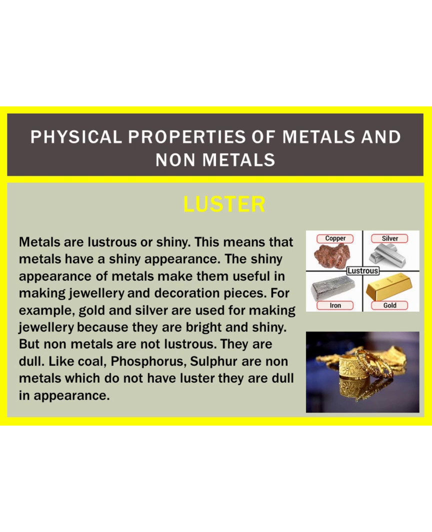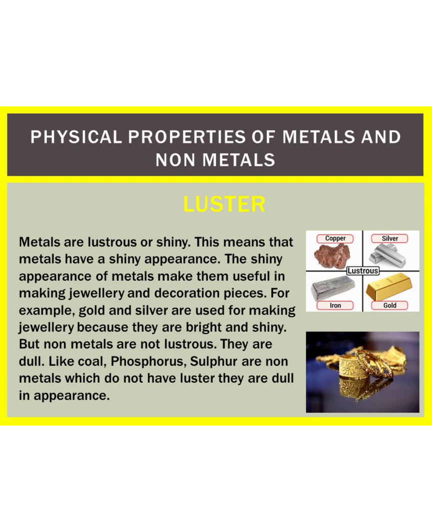This is called metallic luster or chamak. The shiny appearance of metals makes them useful in making jewelry and decoration pieces. For example, gold and silver are used for making jewelry because they are bright and shiny.